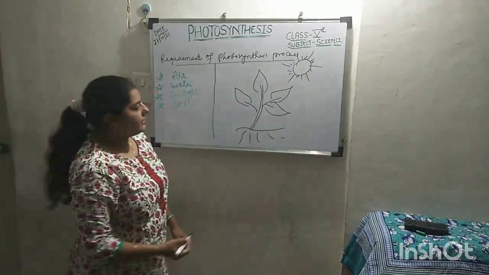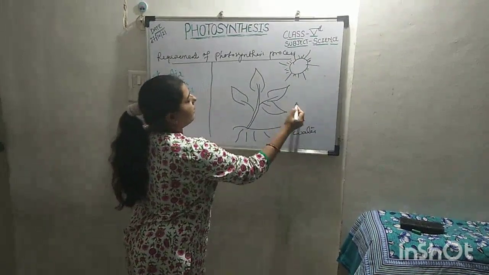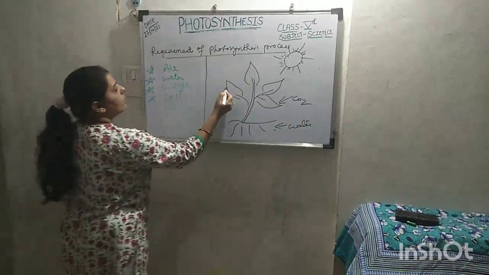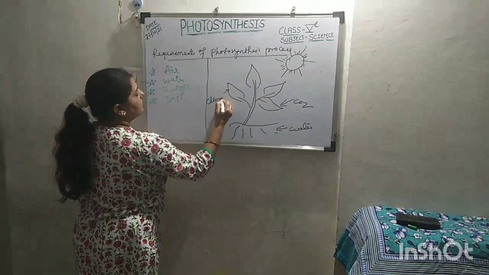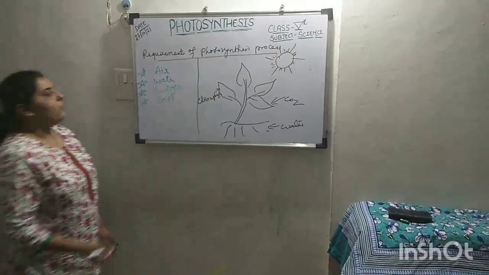They require sunlight, water from the soil, and carbon dioxide from the atmosphere. And also, they require chlorophyll.